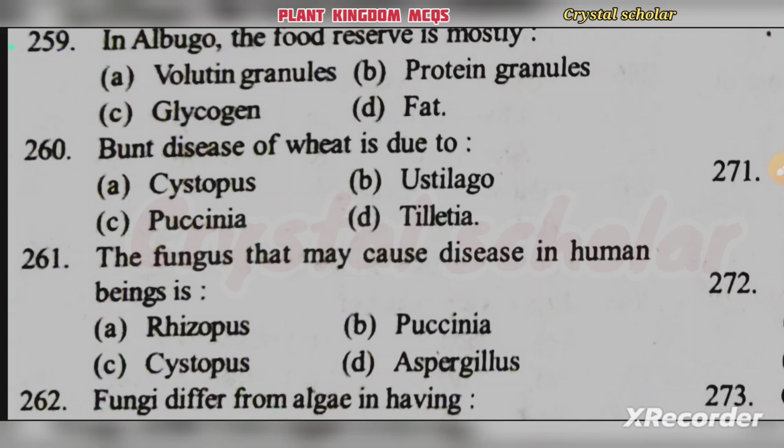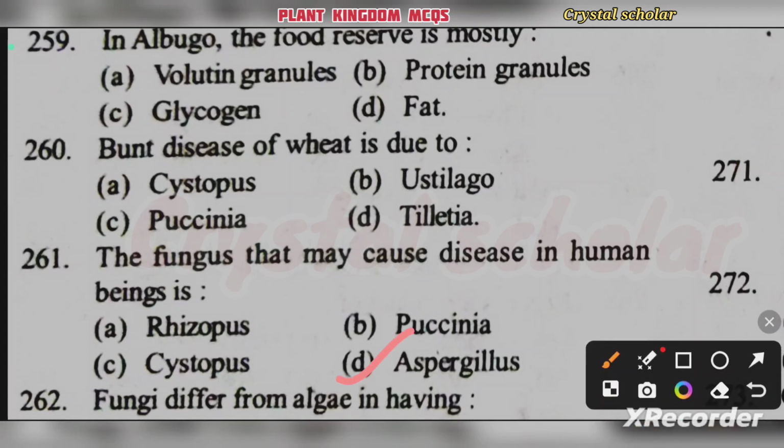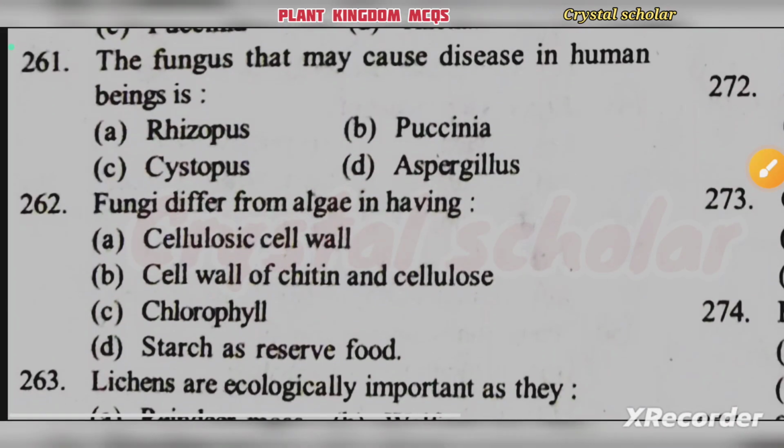The fungus that may cause disease in human being is Rhizopus, Puccinia, Cystopus, Aspergillus. It's Aspergillus. Option D. The fungus that may cause disease in human being is known as Aspergillus.